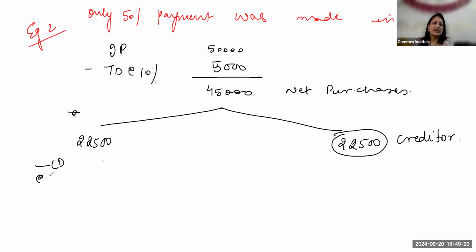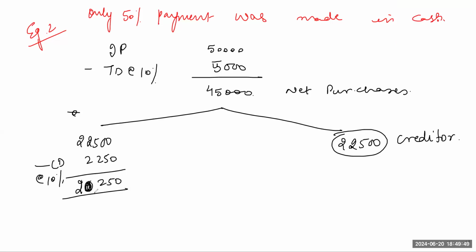So इसमें से cash discount at the rate of 10% will be 2,250. So 22,500 minus 2,250, नहीं 20,250 होगा. हाँ 20,250.